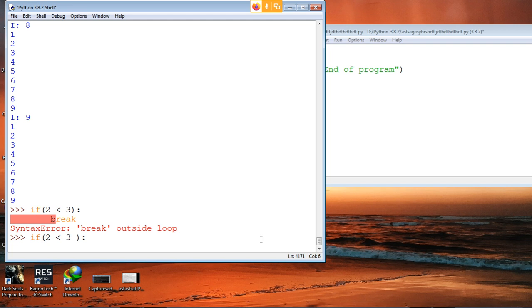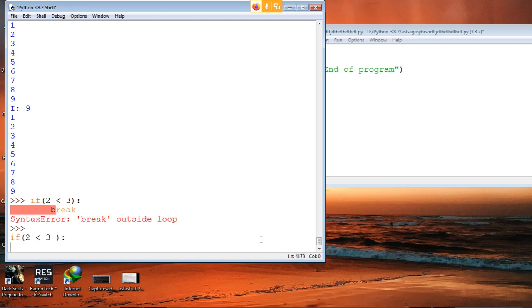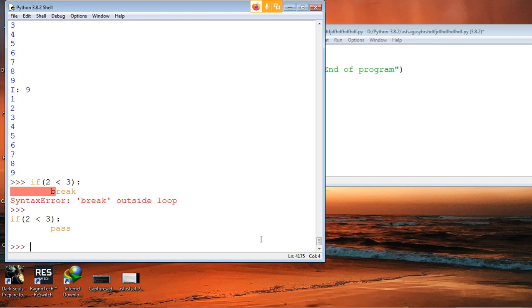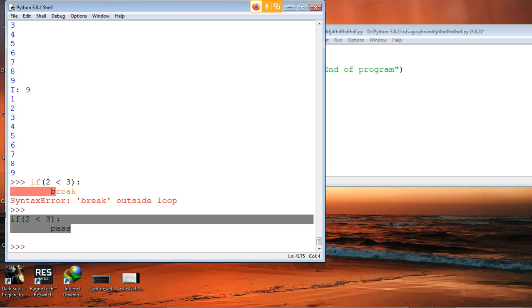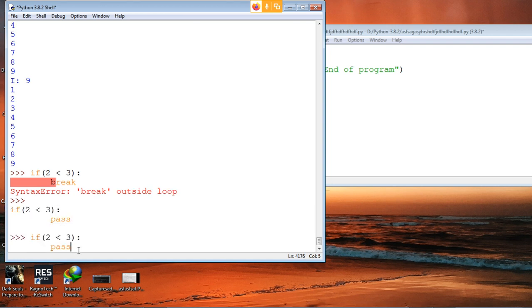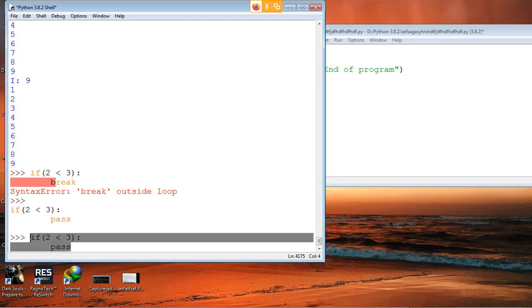Instead of that, you have either an if or an else. Either one thing will happen or the other thing will happen. Can't you have continue over here, like if 2 is less than 3, we'll have continue? Instead of continue, we can use pass. Pass means nothing. So continue and pass are both the same? No, they are slightly different. They feel similar actually, but they're not the same. They are similar, you're right.